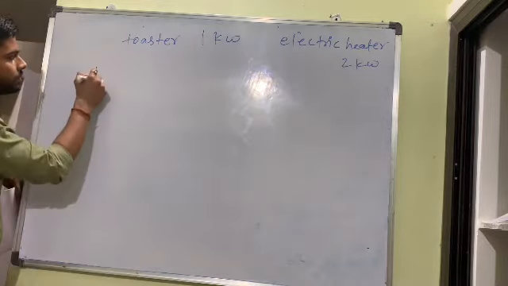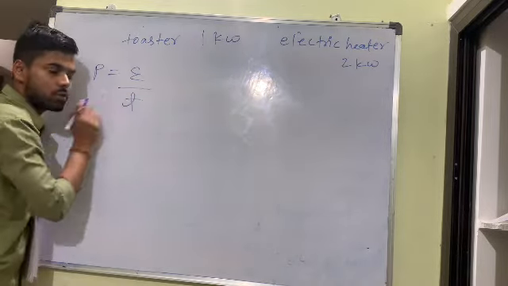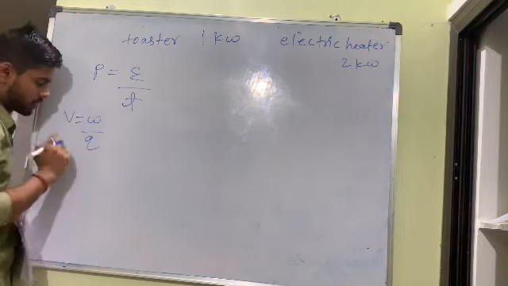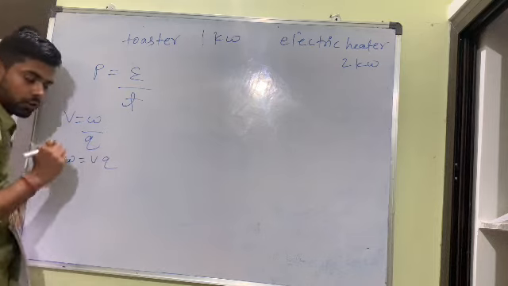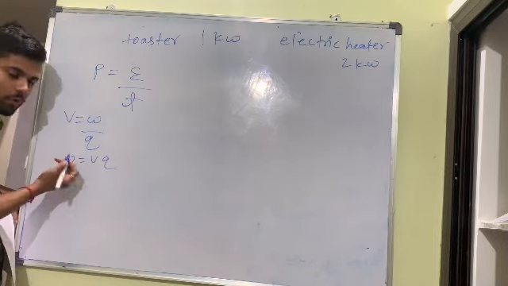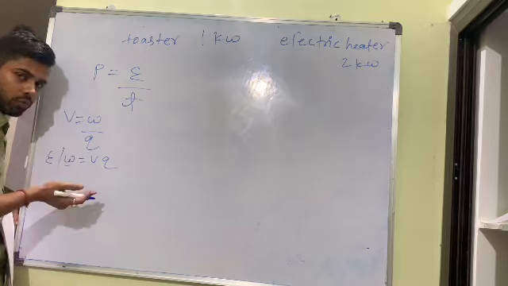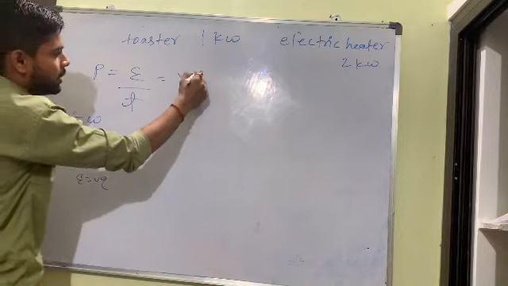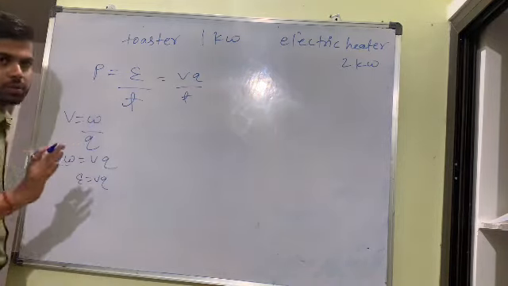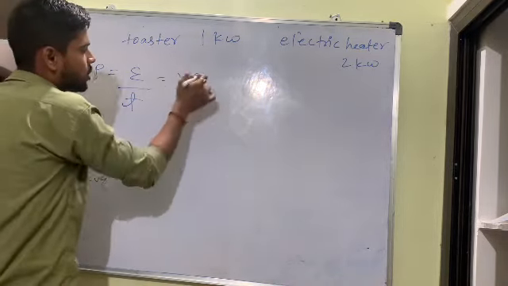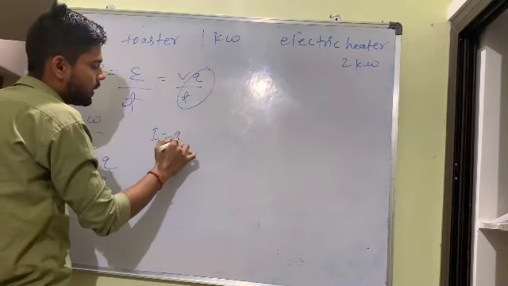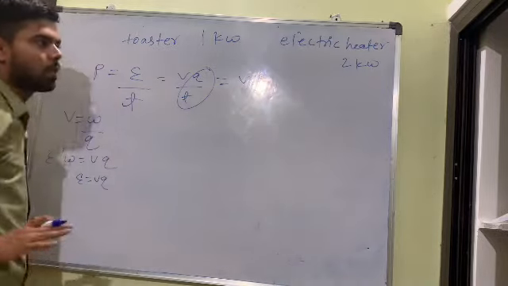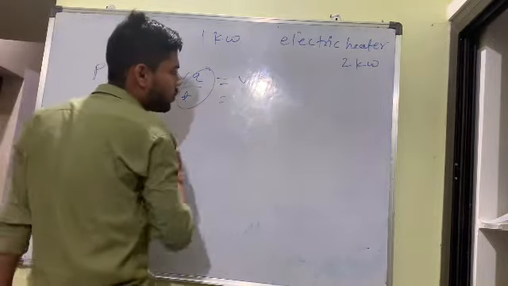Power is equal to what? Energy by time. Any doubts? Bacha, V is equal to W by Q. Any doubts? No, sir. So W is equal to VQ. Energy is the capacity of doing work. So E is equal to VQ. So write here VQ by T. Any doubts? No, sir. Next one, bacha. So Q by T is equal to what? Because we know that I is equal to Q by T. So from here we can write VI. P is equal to VI. Any problem? No, sir.